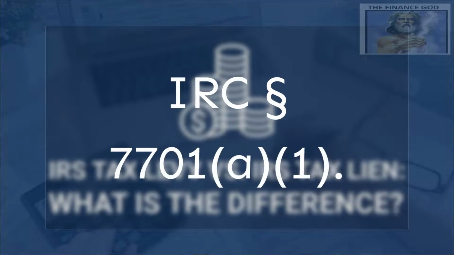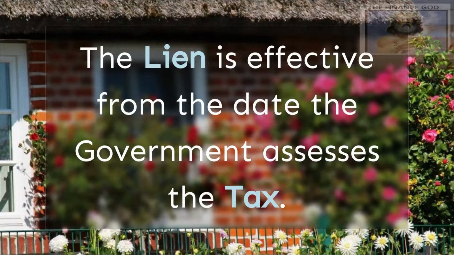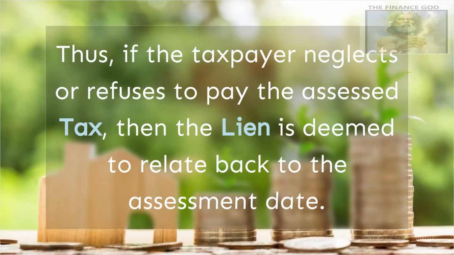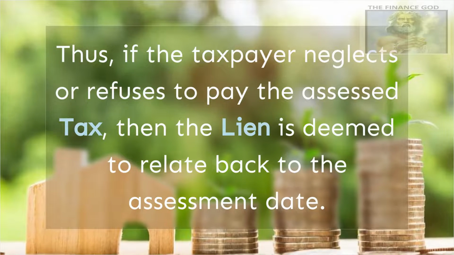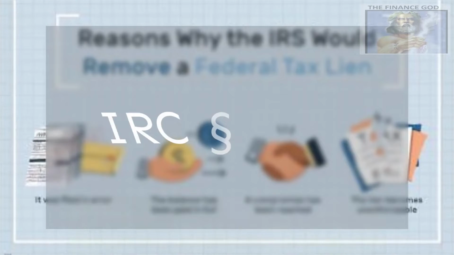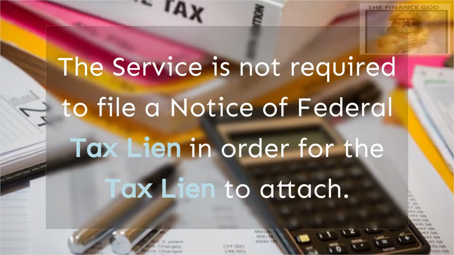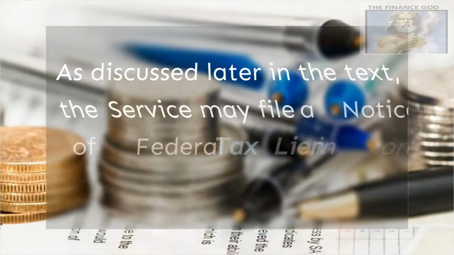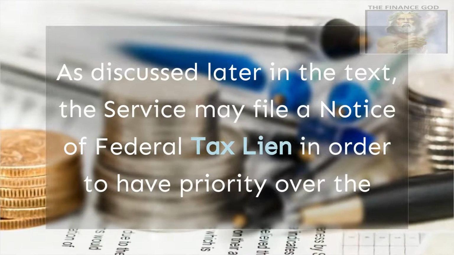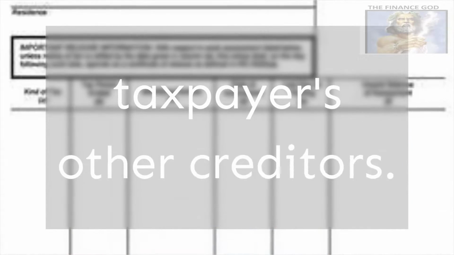IRC Section 7701(a)(1). The lien is effective from the date the government assesses the tax. Thus, if the taxpayer neglects or refuses to pay the assessed tax, then the lien is deemed to relate back to the assessment date. IRC Section 6322. The service is not required to file a notice of federal tax lien in order for the tax lien to attach. As discussed later in the text, the service may file a notice of federal tax lien in order to have priority over the taxpayer's other creditors.